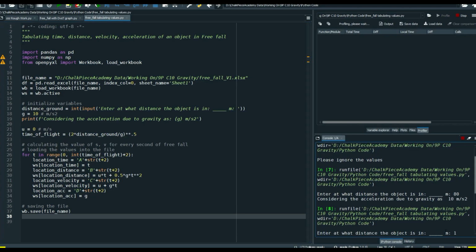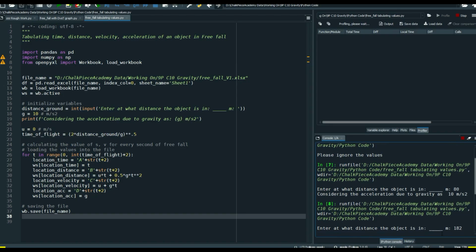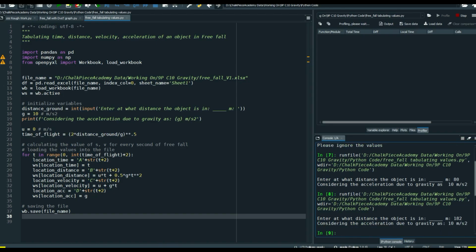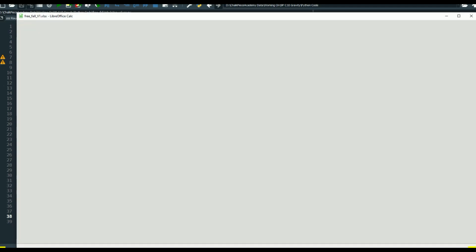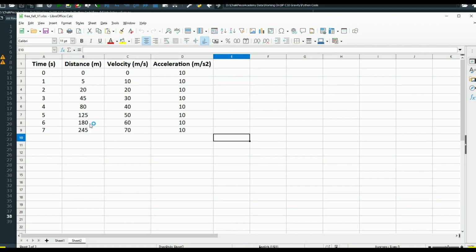So it is 182 meters up from the ground, and we have 18... it almost takes 6 seconds. That's it. That's a huge thing. It takes only 6 seconds for the object to fall. You can see at 7 seconds it's 245.